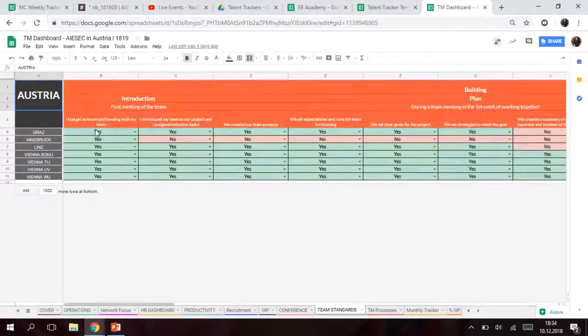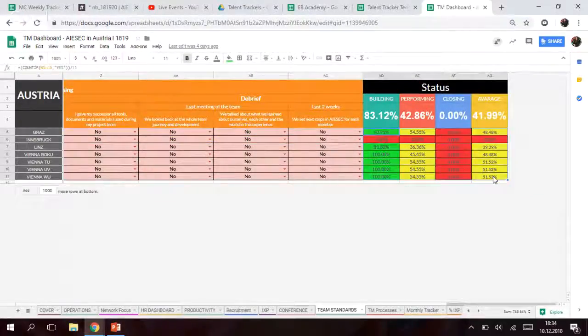Let's see how I am measuring this. When I see yes for all members from grads, I'm putting yes. But why is this one no? It means that, for example, Innsbruck has 10 people right now, and this part is yes for 9 people, but no for only one person. It means that for the whole LC, it is no. Even if you are missing only one member, it will be no for the overall part.